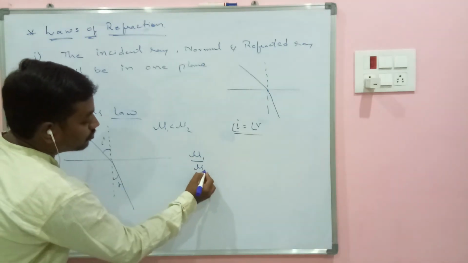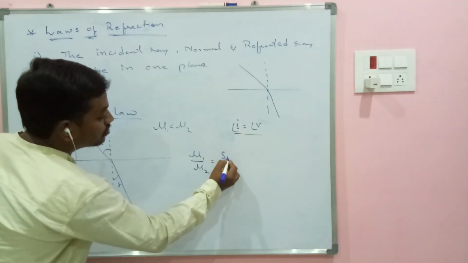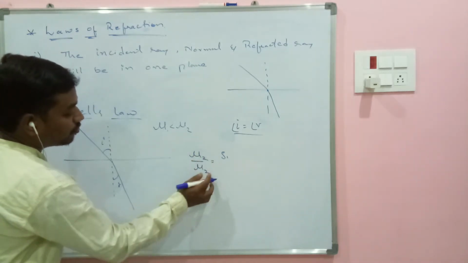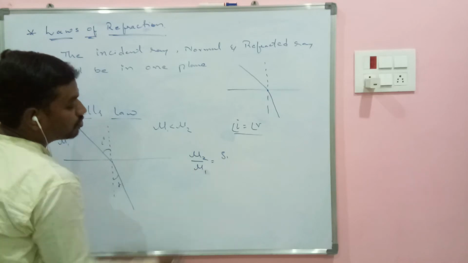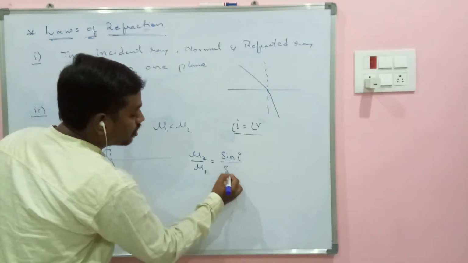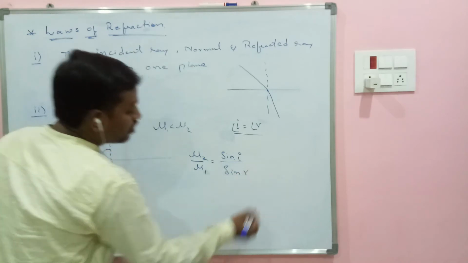mu2 by mu1, not mu1 by mu2, is equals to sine of the angle of incidence by sine of the angle of refraction.